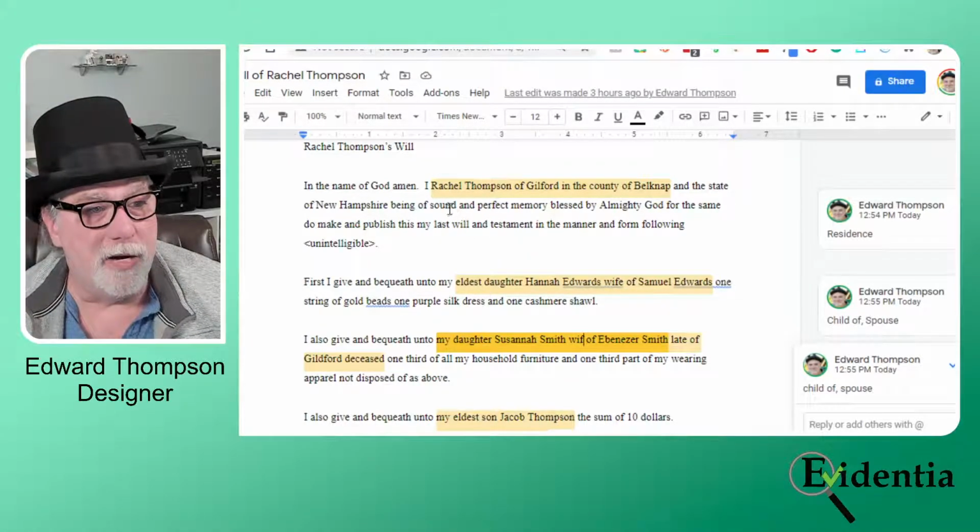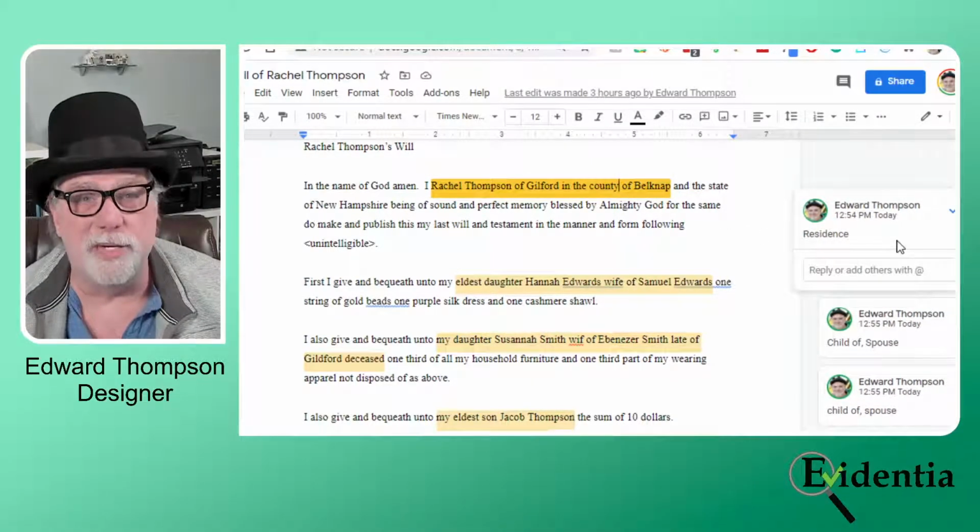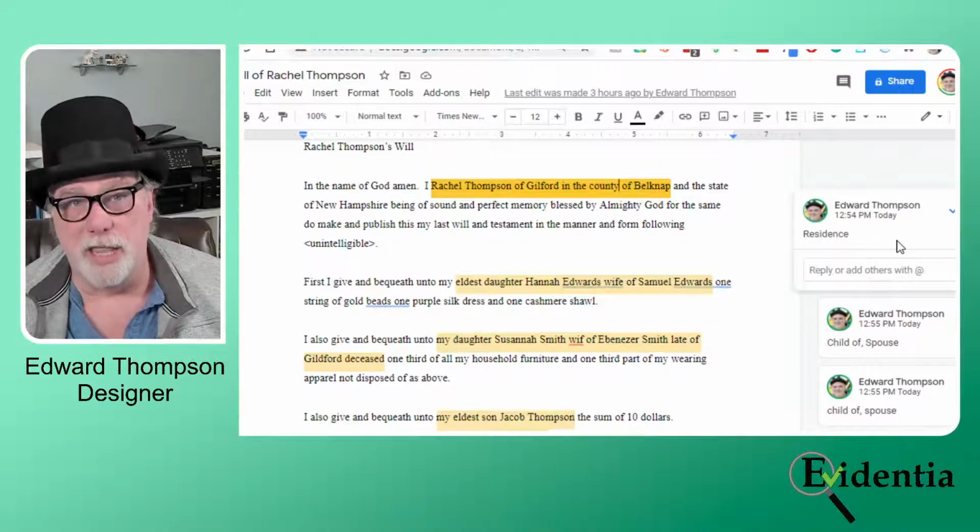So the first thing I notice right off the bat is Rachel Thompson of Guilford in the county of Belknap and the state of New Hampshire. The comment I left myself is, hey, there's a residence claim.